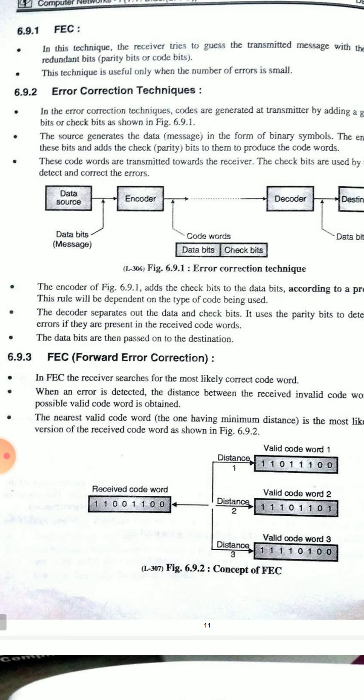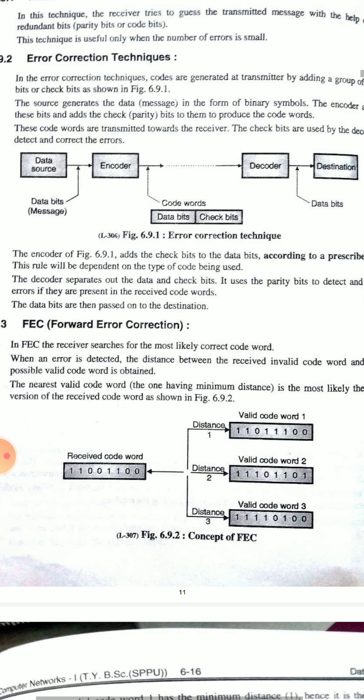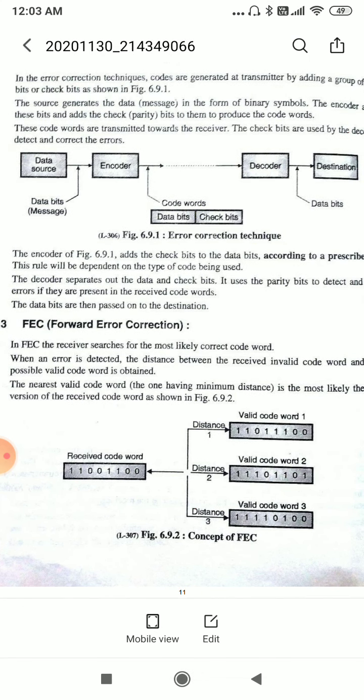First of all, FEC means forward error correction. See, this is a diagram of the concept of forward error correction. Received code word, and this is distance 1, distance 2, distance 3. Valid code word 2, valid code word 3. This is a received code word. Now we'll see forward error correction.